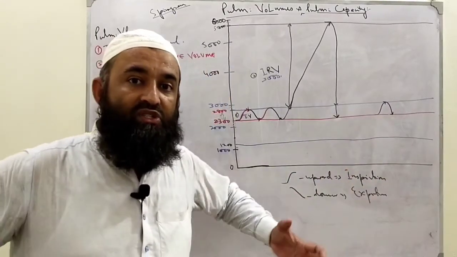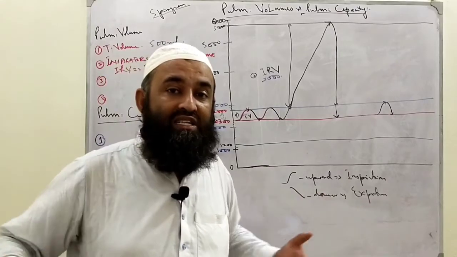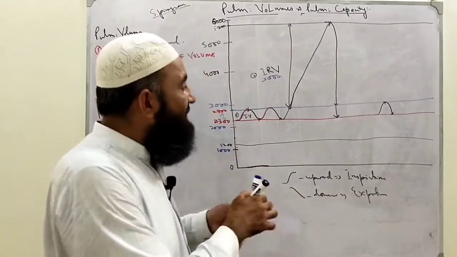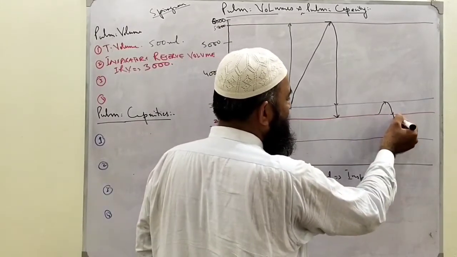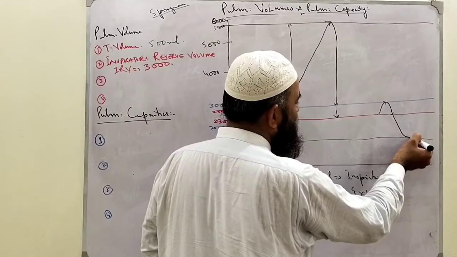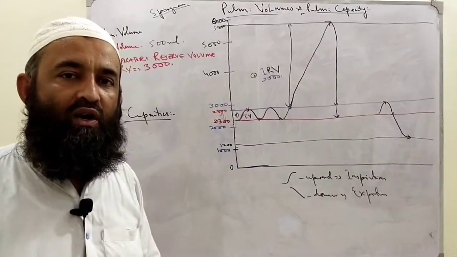After this, if the person uses the expiratory muscles, the abdominal muscles, and exerts force, he can expire a certain amount of air and his graph will ultimately reach this line, and will not go lower than this line.